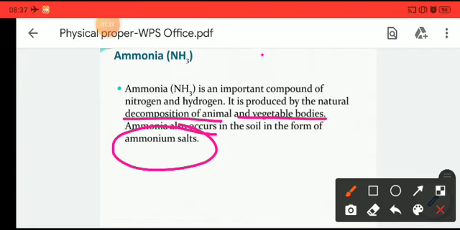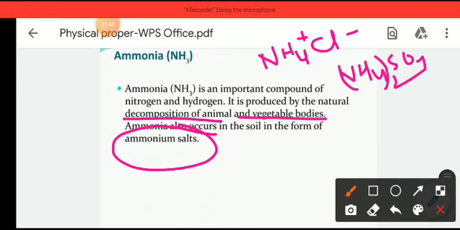And what is an ammonium salt? That is NH4, for example NH4 plus Cl minus, that is NH4Cl, (NH4)2SO4, ammonium sulfate, or this kind of salts. So in the soil, ammonia can also exist in the form of ammonium salts, that is NH4Cl and (NH4)2SO4, ammonium chloride and ammonium sulfate.